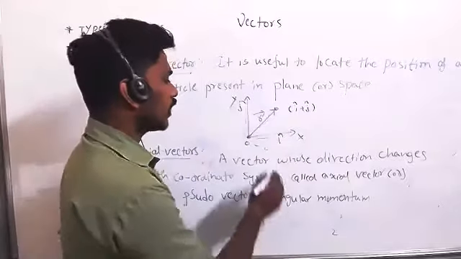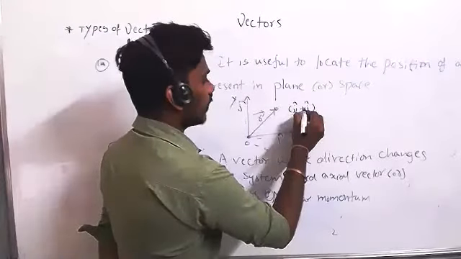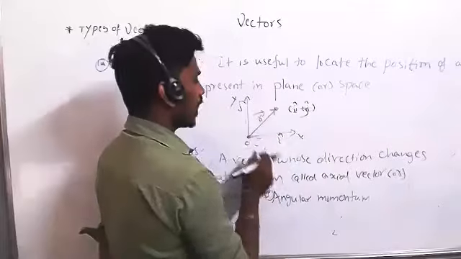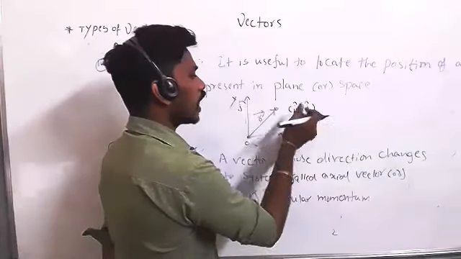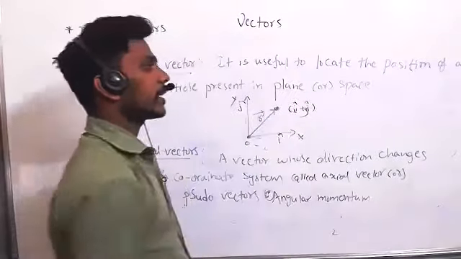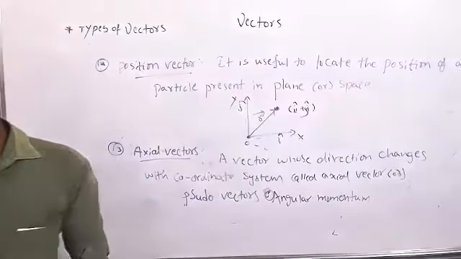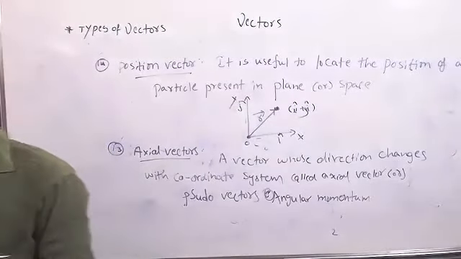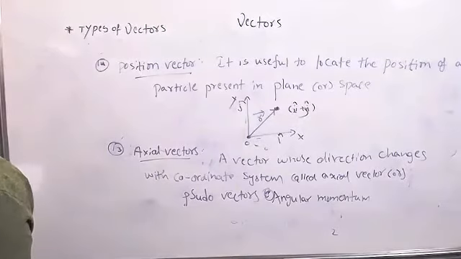Otherwise, x i cap plus y j cap. Along the x direction i cap, along the y direction j cap. x i cap plus y j cap is the position of the particle. That is the position vector.